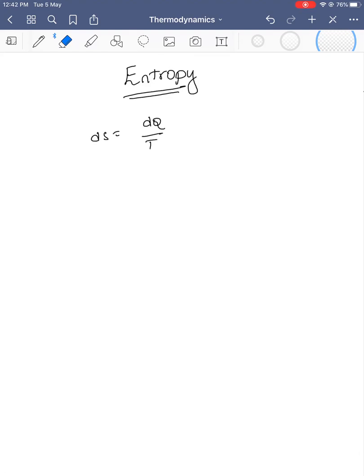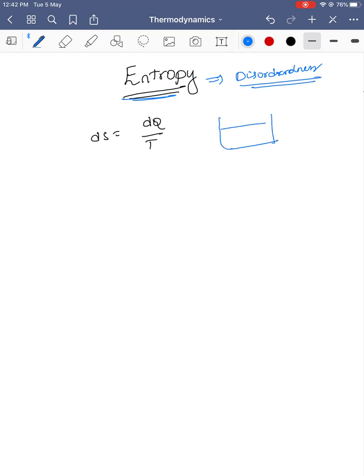Hi students, in this section we are going to discuss a very important topic, entropy. Entropy is also called the degree of disorderedness. To explain it very clearly, take a cup of water and another cup of milk. Mix these two in another vessel.